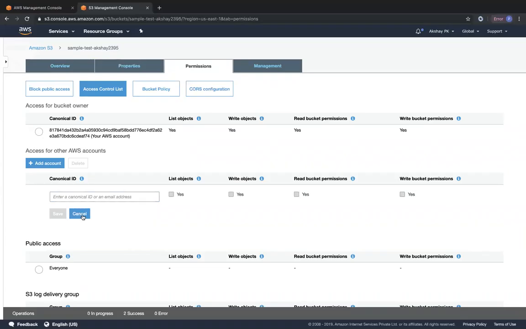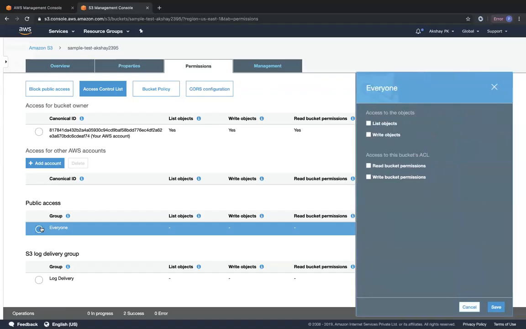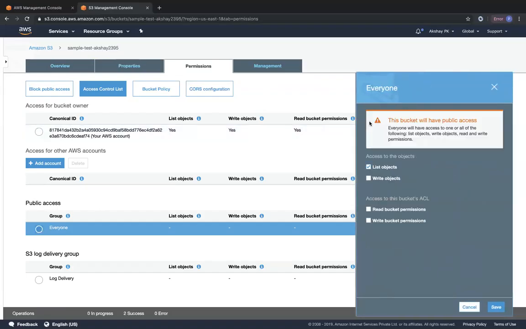Okay, I'm not going to do that right now, but you can think that there is a configuration like this. And then on the bucket permissions level, I can also give public access to everyone. So I give list objects. Okay, and then I don't want anyone to write objects to this particular bucket. I want people to only list and read objects.